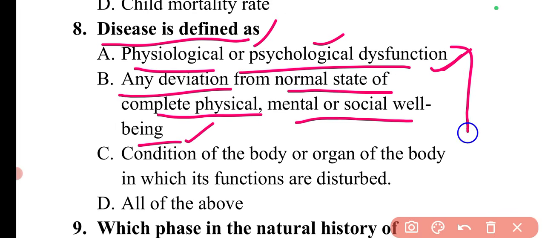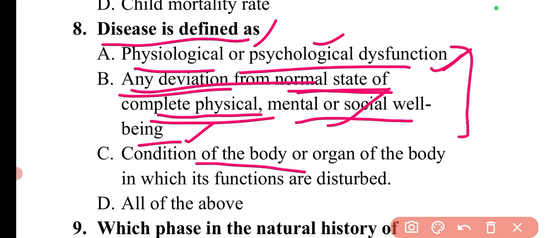We have different dimensions of health, for example physical, mental, social, spiritual, emotional, vocational. If any of these dimensions of health is disturbed, that will be considered as a disease. So any deviation from normal state of complete physical, mental or social well-being is also the definition of disease.